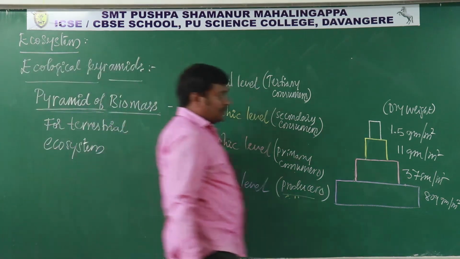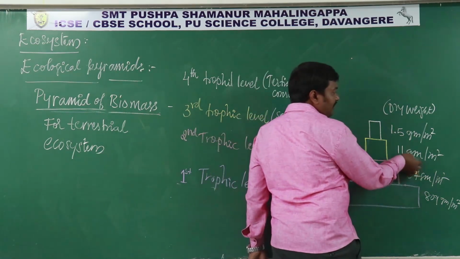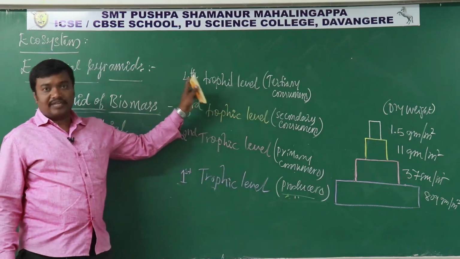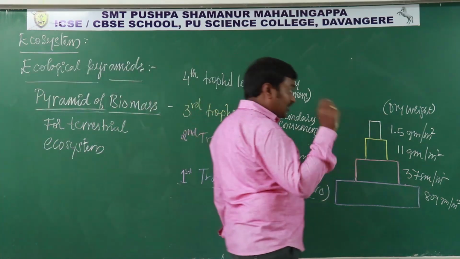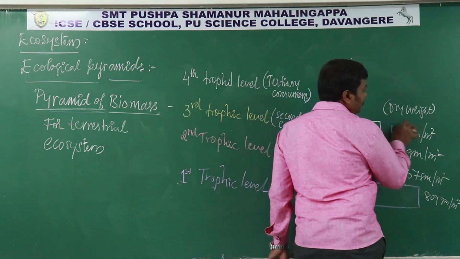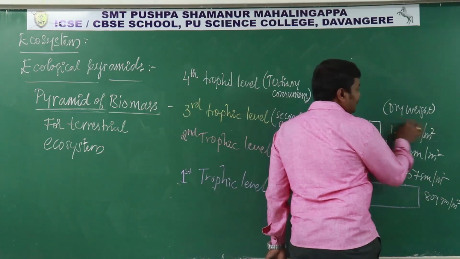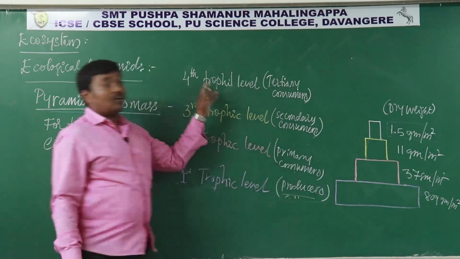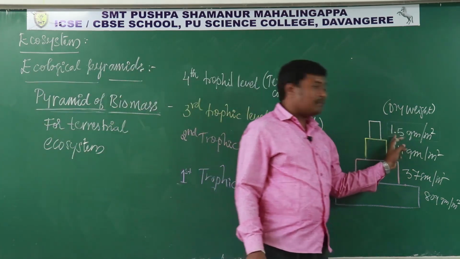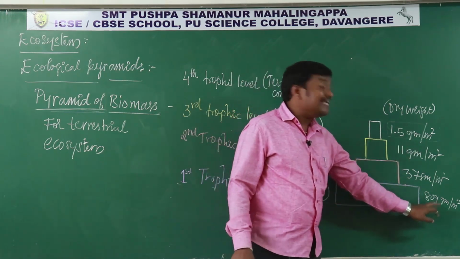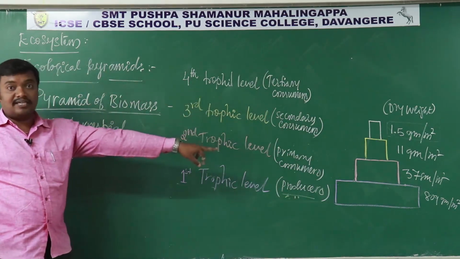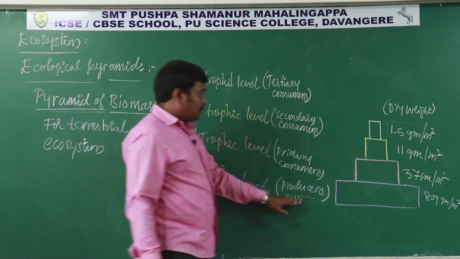You can observe the biomass decreases when you move from the first trophic level to the fourth trophic level. The weight keeps decreasing as we go. Look at the same kind of example given earlier: 1.5 gram per meter square available at the fourth trophic level. If the dry weight biomass at the fourth trophic level is 1.5, then at the producer level it should be 809 grams. Always remember, producers play an important role here.